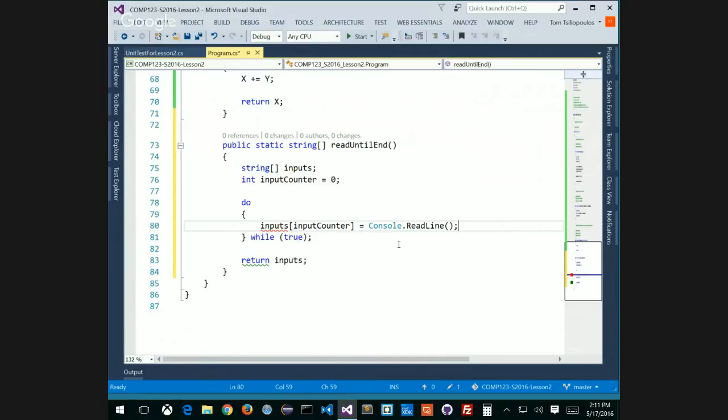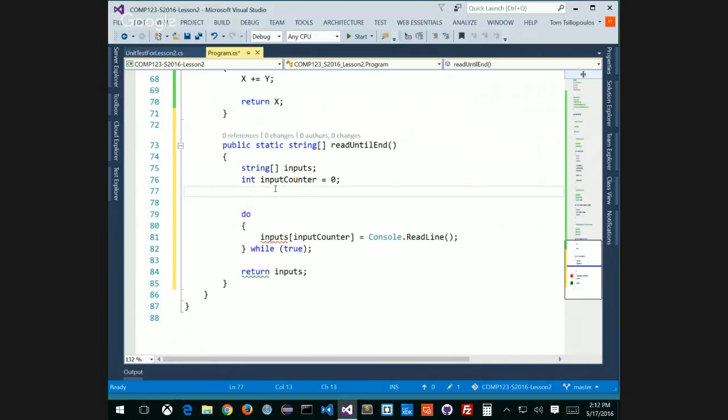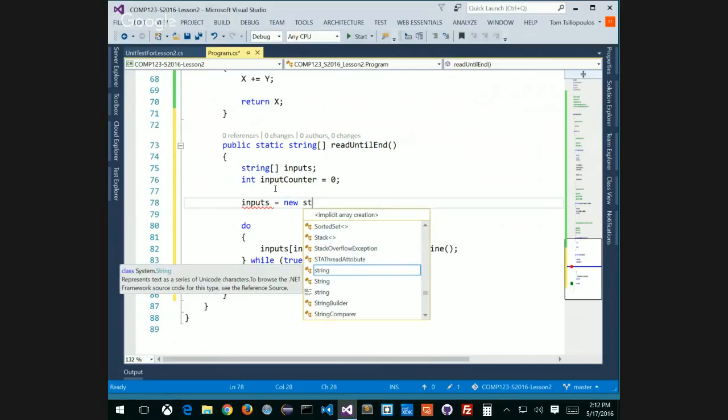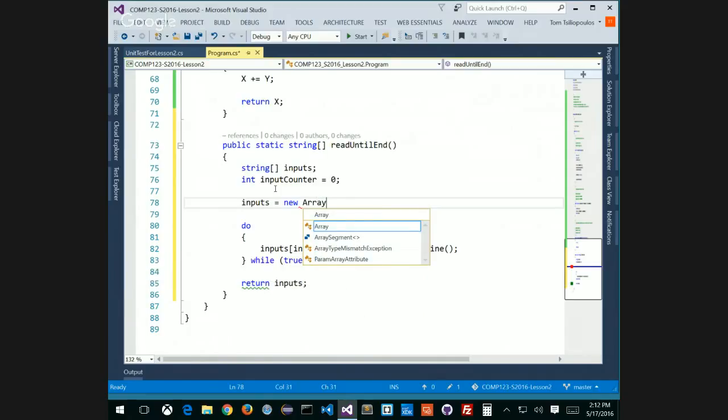I mean, I could initialize it. I could say inputs is equal to something, but how do I initialize arrays? Is there a way of doing it right away? Do I have to use the new keyword? Can I do that? Do I do something like this? It's a string array. Do I have to do something like inputs is equal to a new string array, a new array, like one of those? Can I use the array keyword of string type? Is that possible in C#?